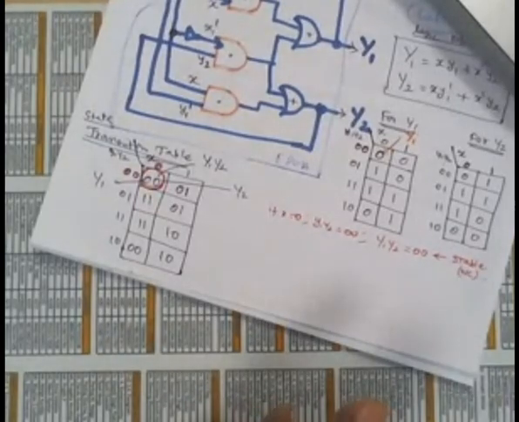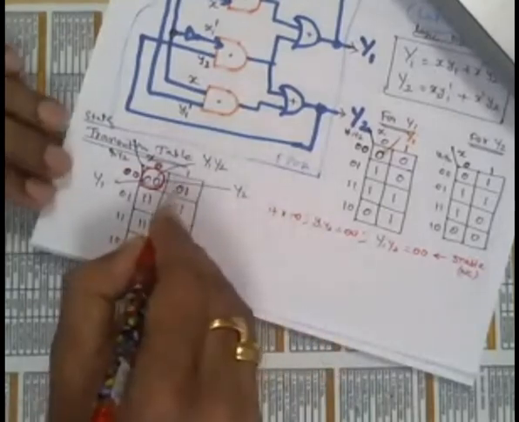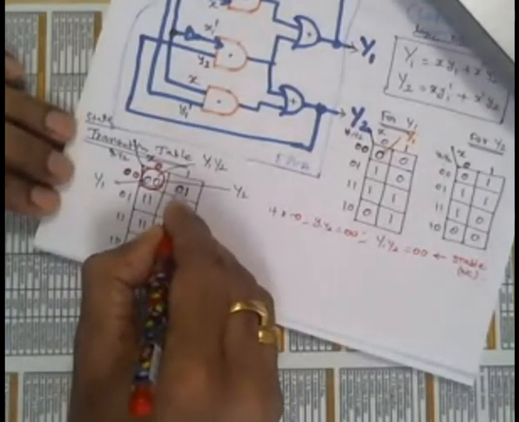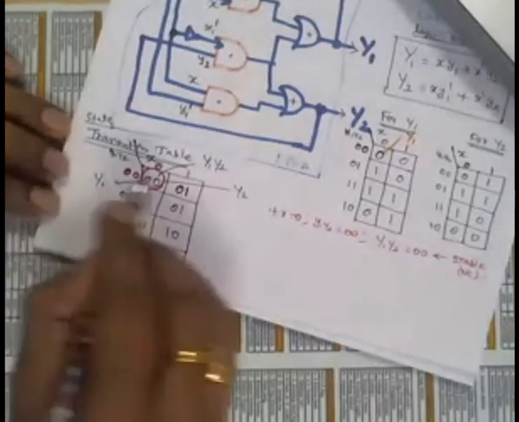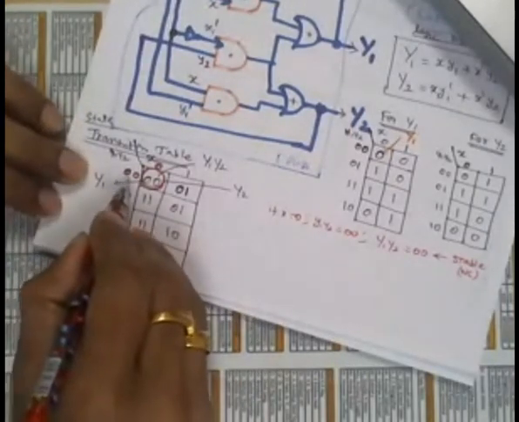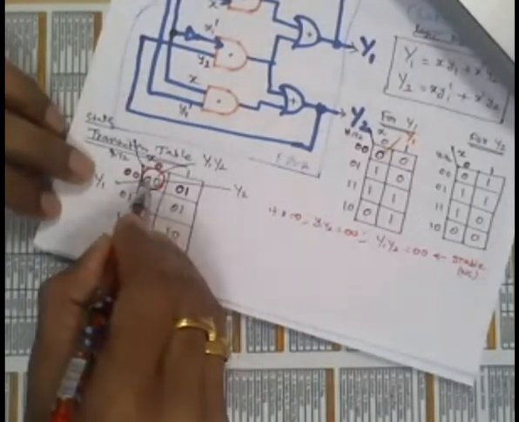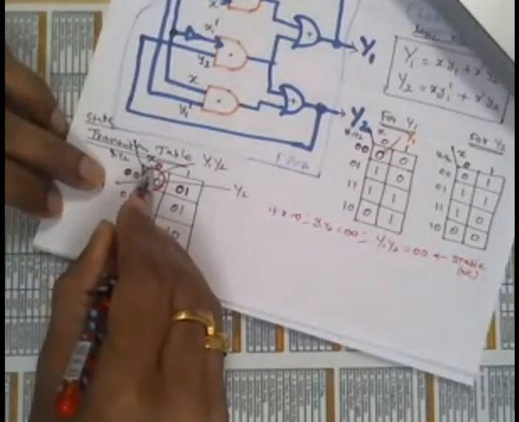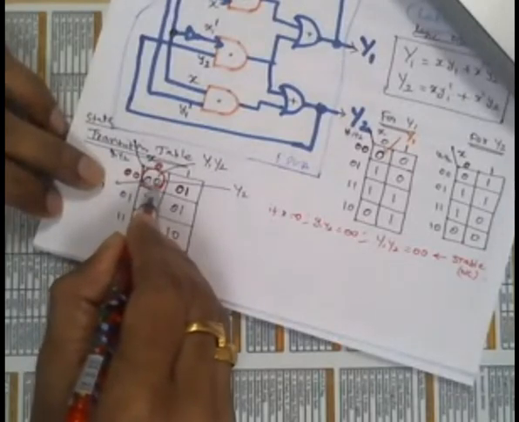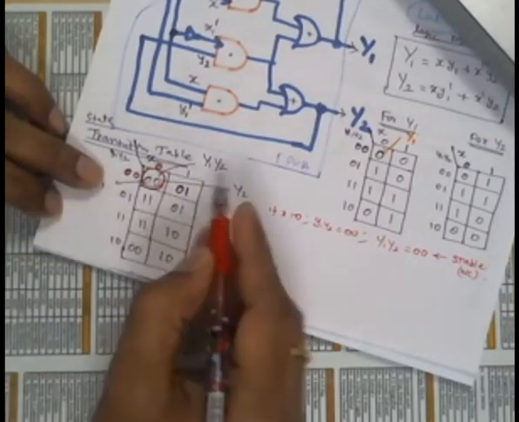And then you come into this circuit, 0 1. Suppose x is 0 and the circuit is in the stable state. Now I am changing the input from 0 to 1.